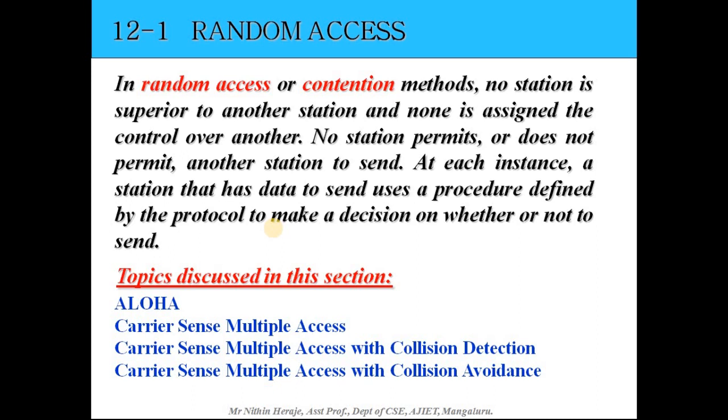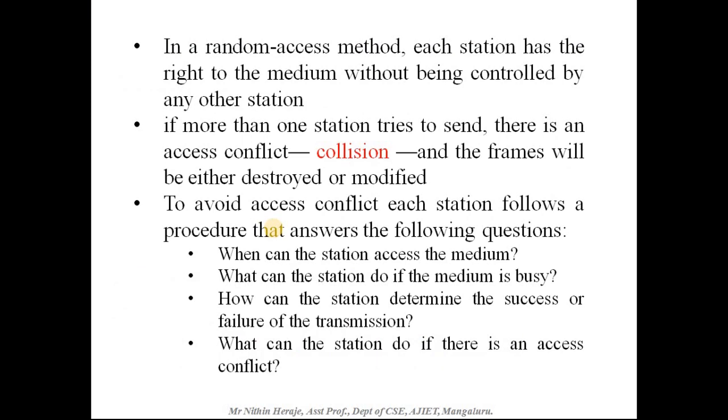We'll discuss the four different protocols under random access. In a random access method, each station has the right to the medium without being controlled by any other station, as we discussed already.